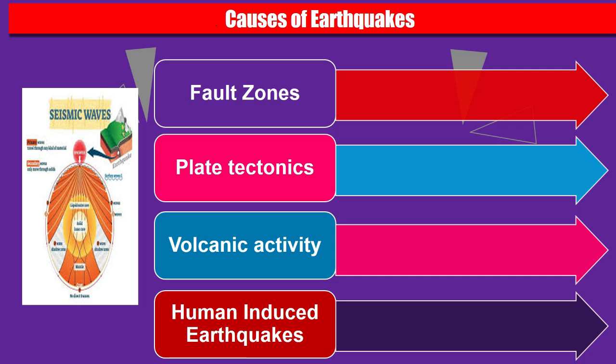Next one is plate tectonics. The slipping of land along the fault line along the convergent, divergent and transform boundaries causes earthquakes. There is the reverse fault: the convergent boundaries are associated with the most powerful earthquakes, the megathrust earthquakes, including almost all of those with magnitude around 8 or more. That is a very high magnitude. Megathrust earthquakes occur at a subduction zone, where one tectonic plate is forced underneath another, like the 2004 Indian Ocean earthquake.